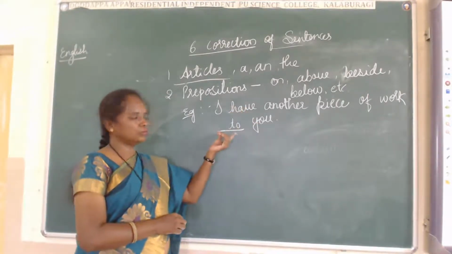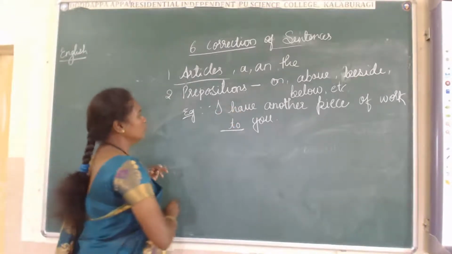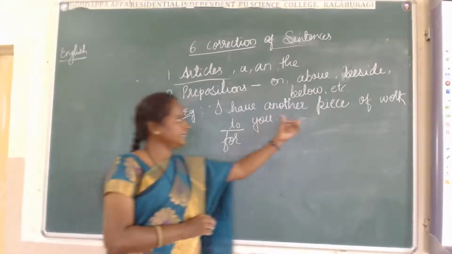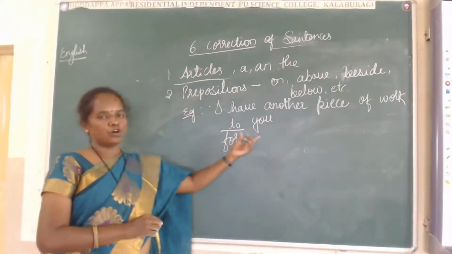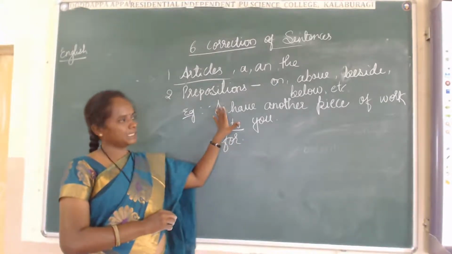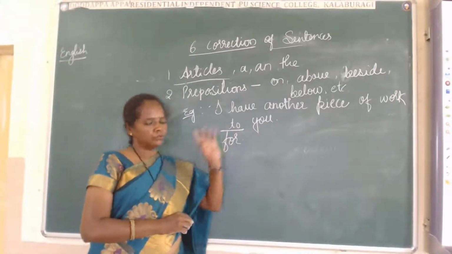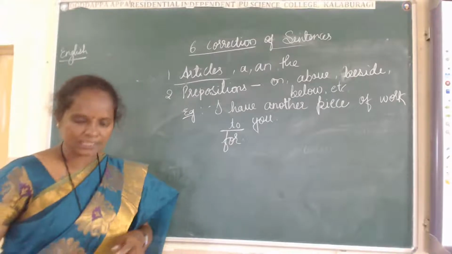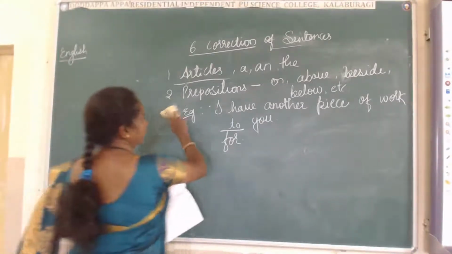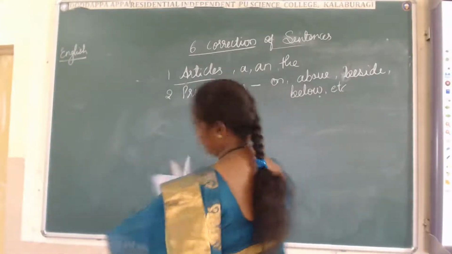No, it is not suitable. Which preposition? For you. I have another piece of work for you. This is the perfect preposition for this sentence as well as this word. Got this one? This is the right, proper sentence. The remaining sentences you have to make.